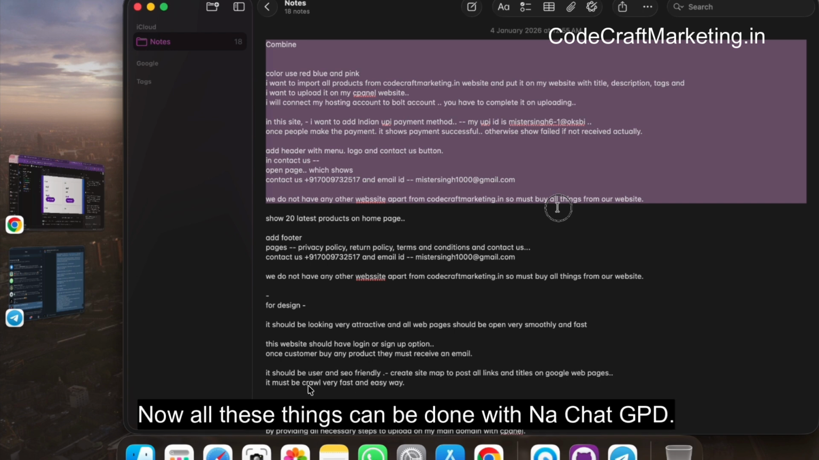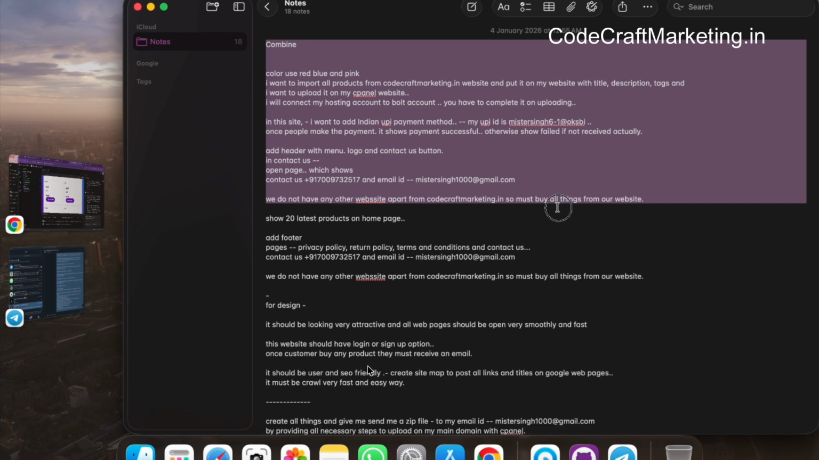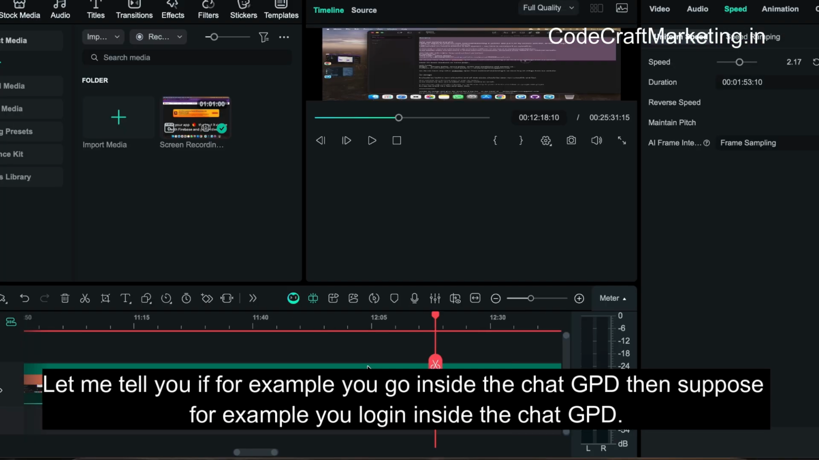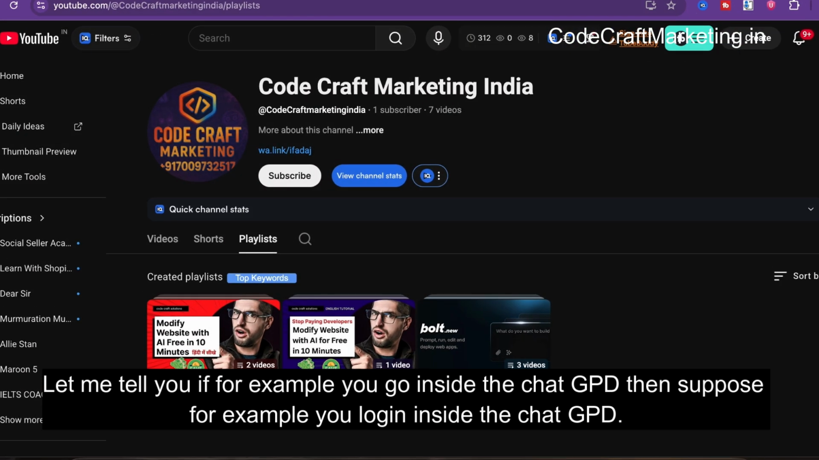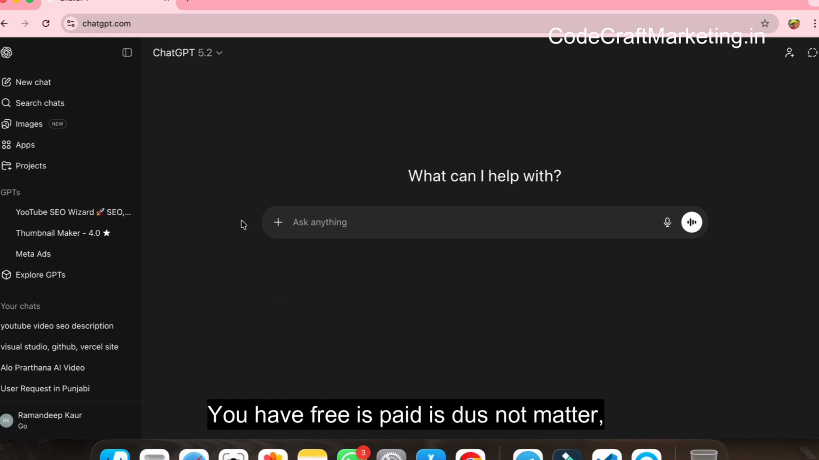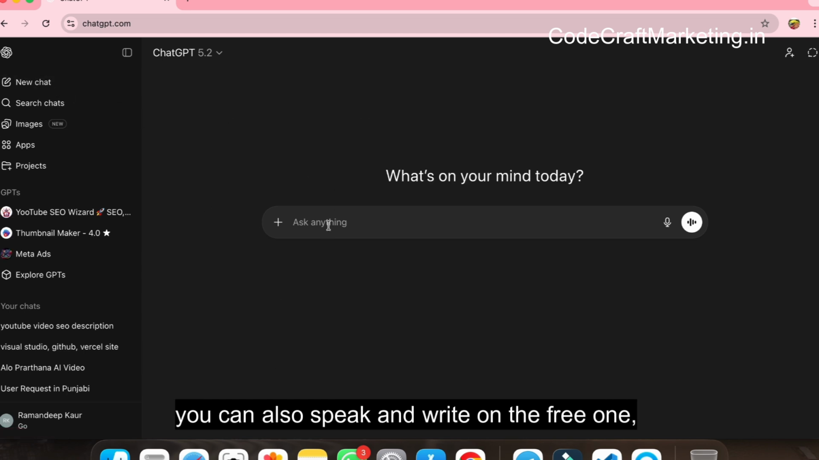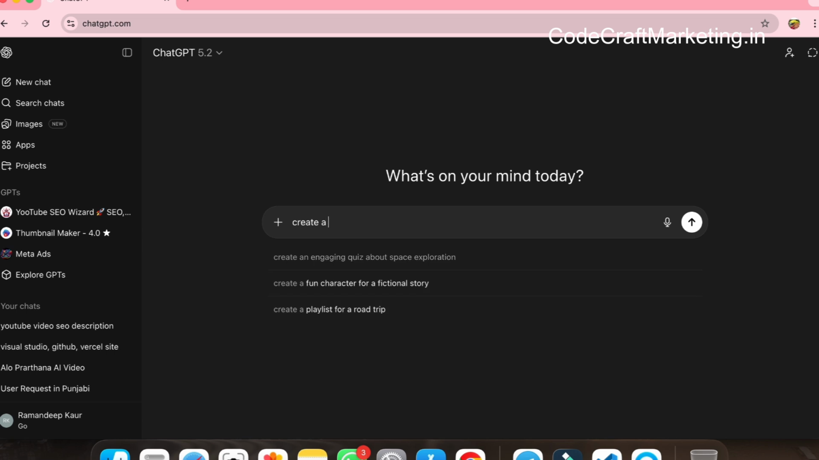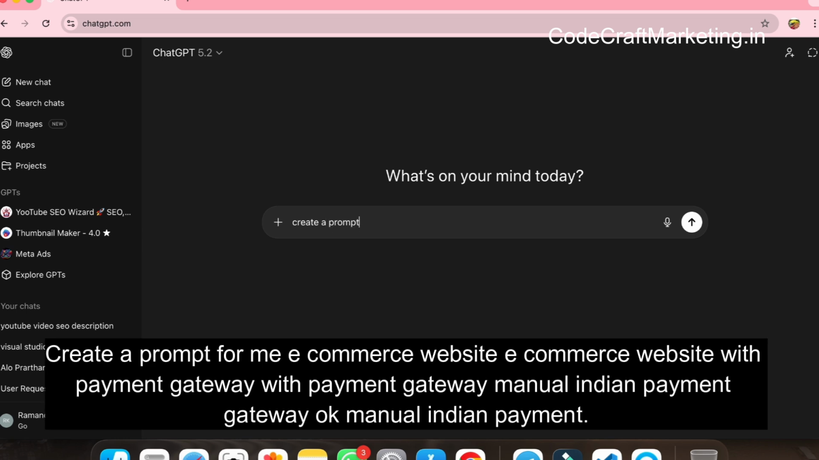Now all these things can be done with ChatGPT. Let me tell you, if for example you log in inside ChatGPT, you have free space, it does not matter. You can also speak and write on the free one. Now you can write here, create a prompt. Create a prompt for me, e-commerce website with payment gateway, manual Indian payment gateway. Okay, manual Indian payment.